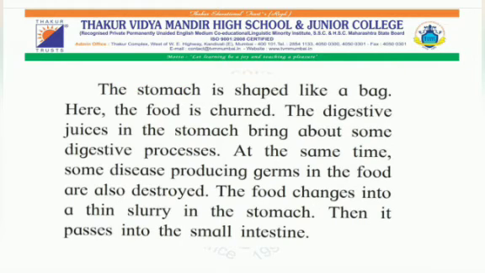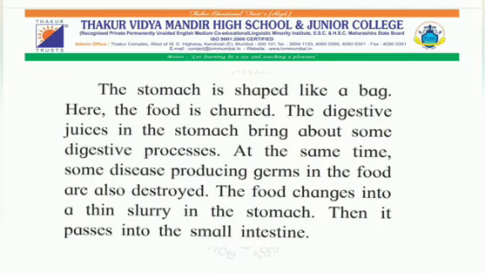The stomach is shaped like a bag. Here, food is churned and the digestive juice in the stomach brings about some digestive processes. At the same time, some disease-producing germs in the food are also destroyed. The food changes into a thin slurry in the stomach.